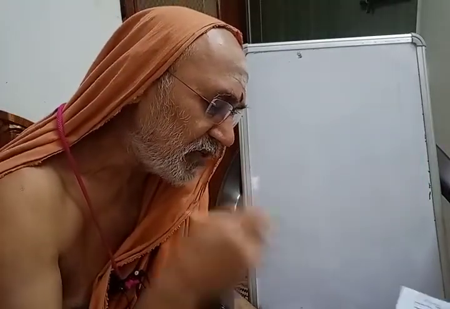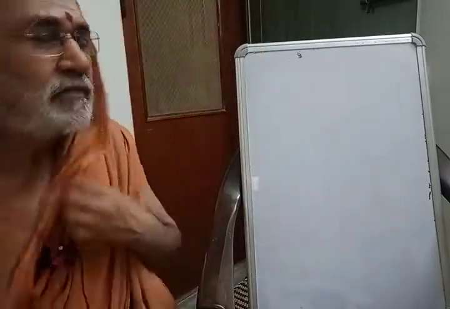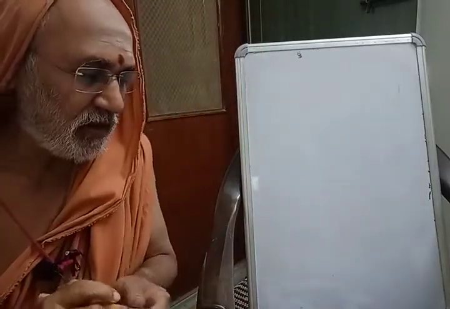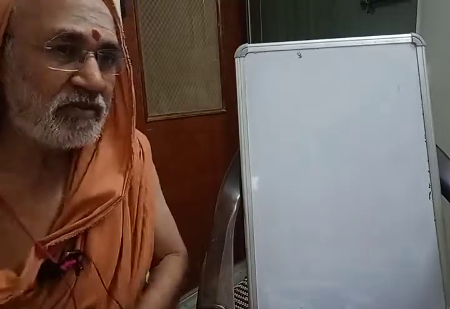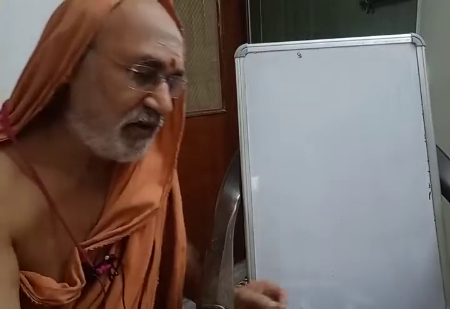Dhanapatehe kinkaraha. Not only kinkara, for servant, one more word is there, bhrutyaha. Dhanapatehe kinkaraha or bhrutyaha. Yakshaha dhanapateh kinkaraha. Dhanapater bhrutyaha, if bhrutya is used.